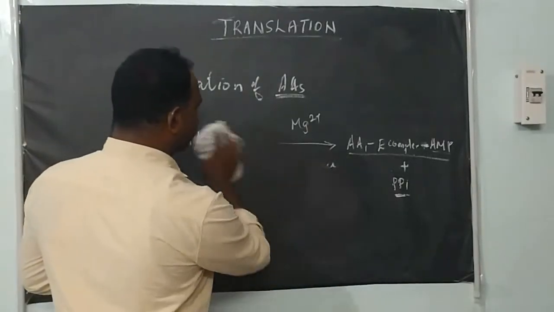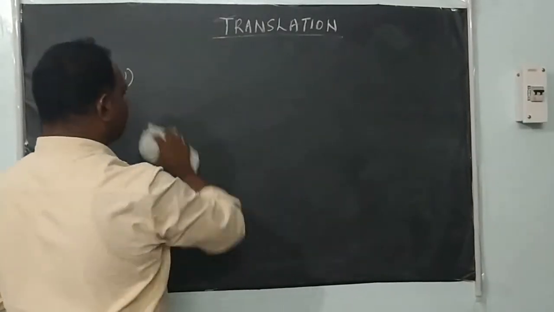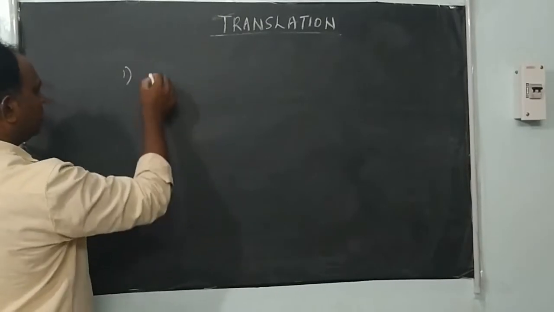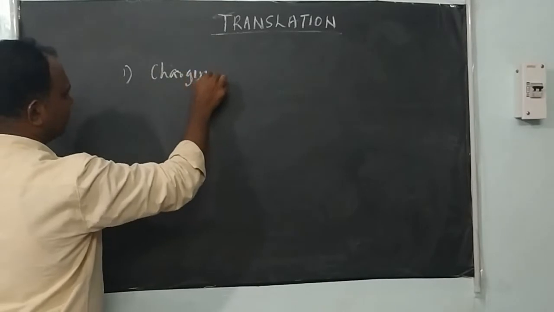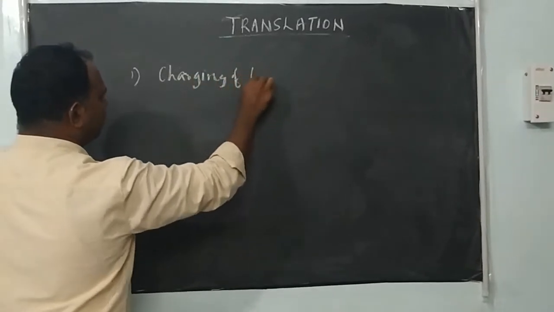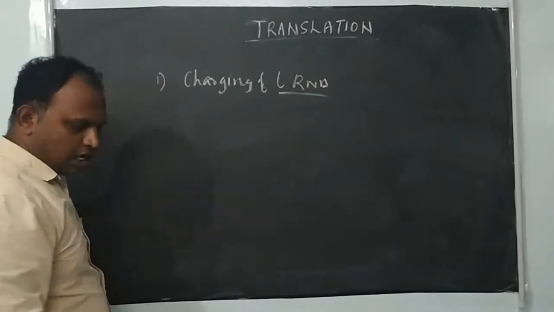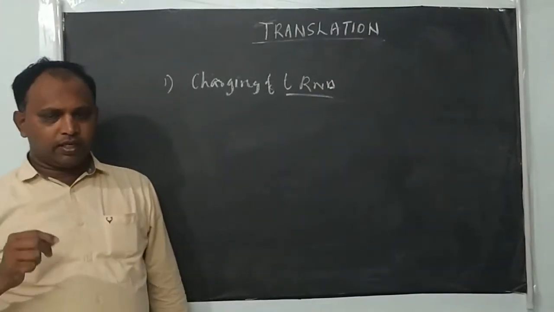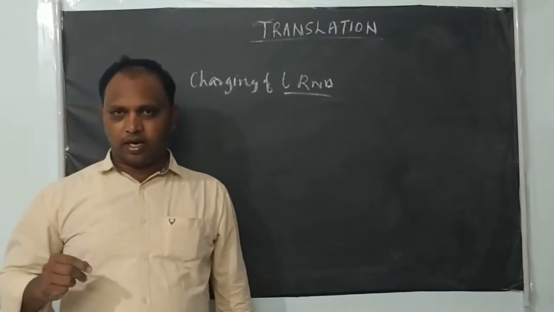The next step is charging of the tRNA molecule. Once the amino acids are activated, the tRNA is charged with the corresponding amino acid. This amino acid AMP enzyme complex then reacts with the specific tRNA molecule.